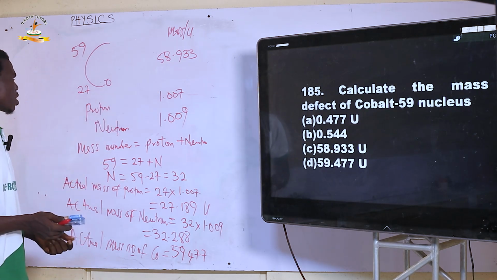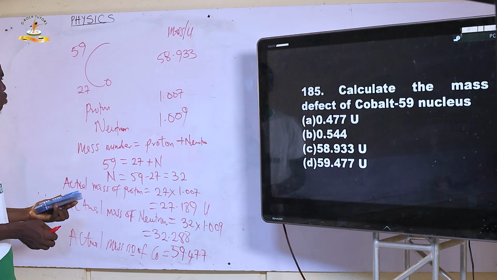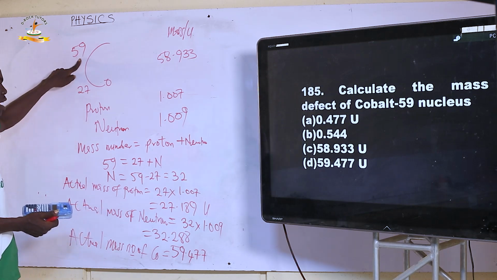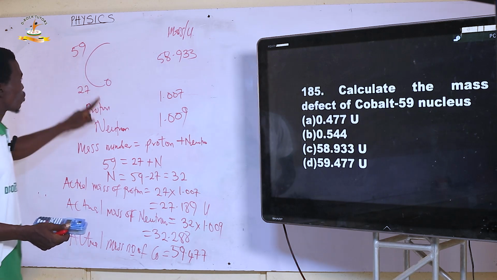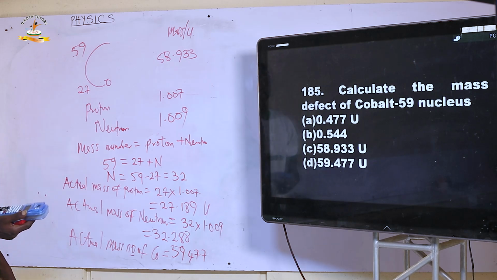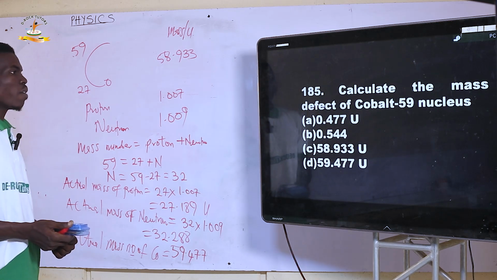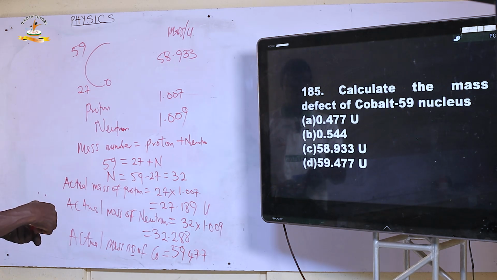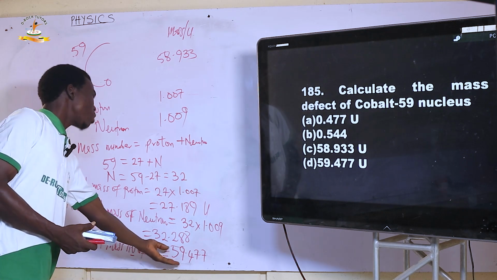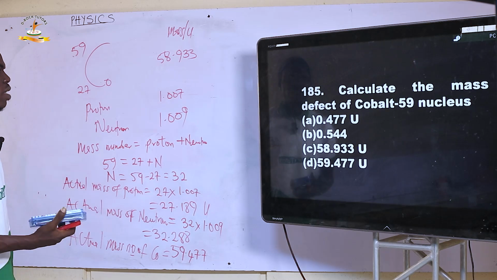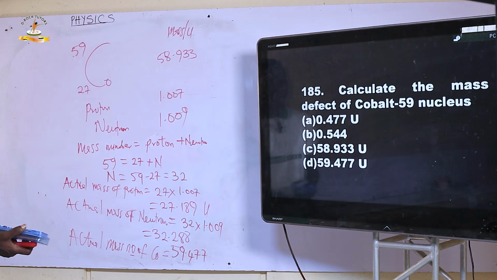So we have to subtract what we had and what is supposed to be, and it is giving us 59 here in this place. So we subtract 59 from here to get the mass defect. And what do we see? It is going to be 0.477. That is the correct option there. So the mass defect is going to be this actual minus the theoretical, which is 59, and that is 0.477. That is A for 185.